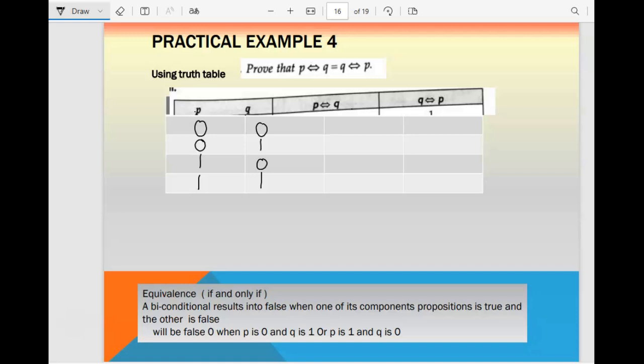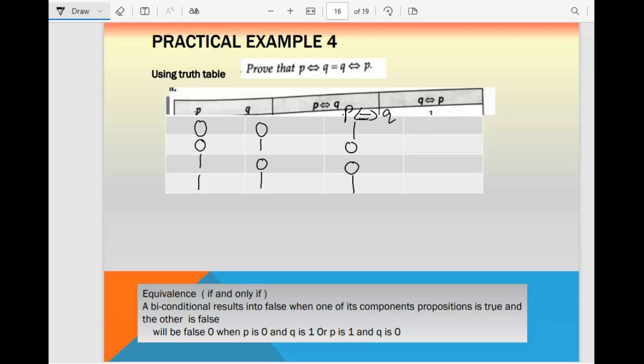Please read it: a biconditional results in false when one of its component propositions is true and the other one is false, which will be 0. That is when P is 0 and Q is 1, or P is 1 and Q is 0. In that case you will get a false result. Otherwise, if both are the same, it will give you a true result. So this is for P biconditional Q. Both are the same, then 1. This is different, 0, 0 and 1, 1.